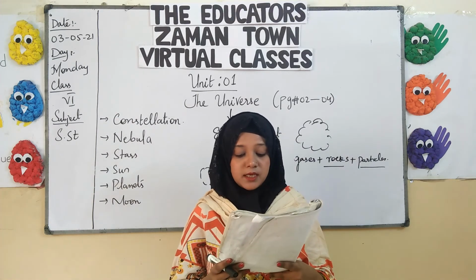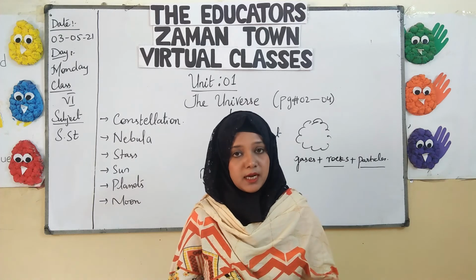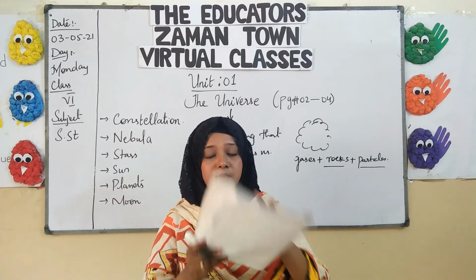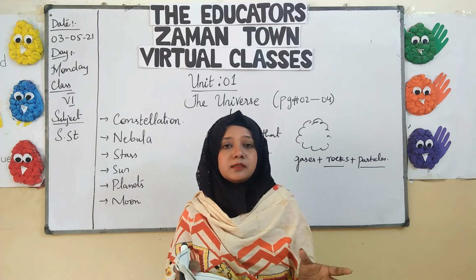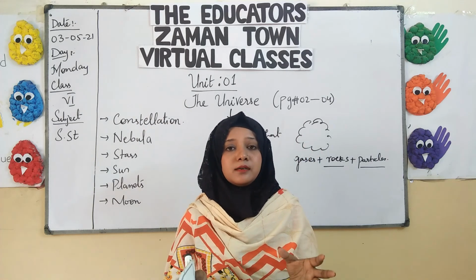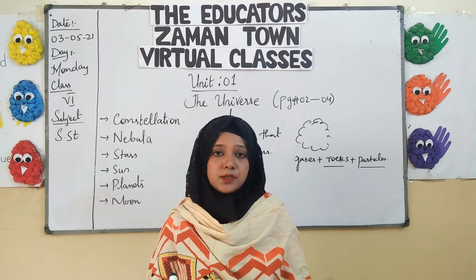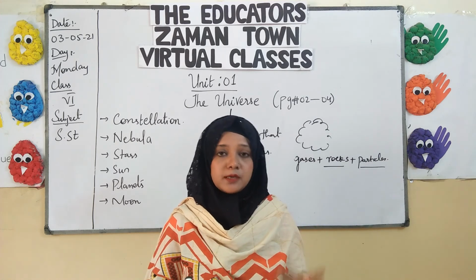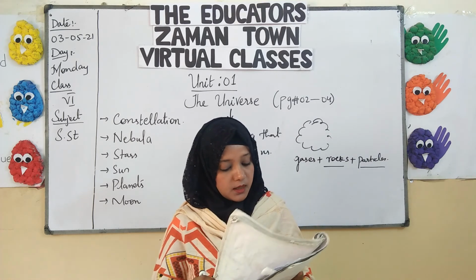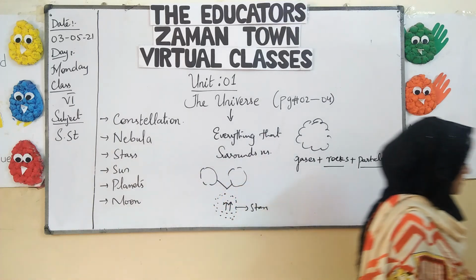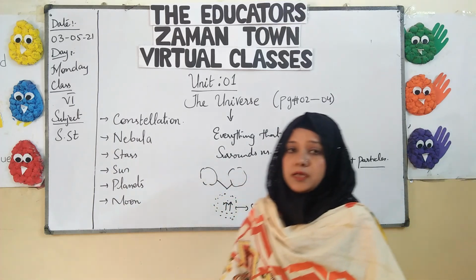The dash gravity keeps the planets in their orbit. I have just explained in my lecture as well that there is a centralized huge body in the solar system. Because of that gravity, all the planets are continuously moving in their respective orbits. That is all related with your homework and your lecture as well.